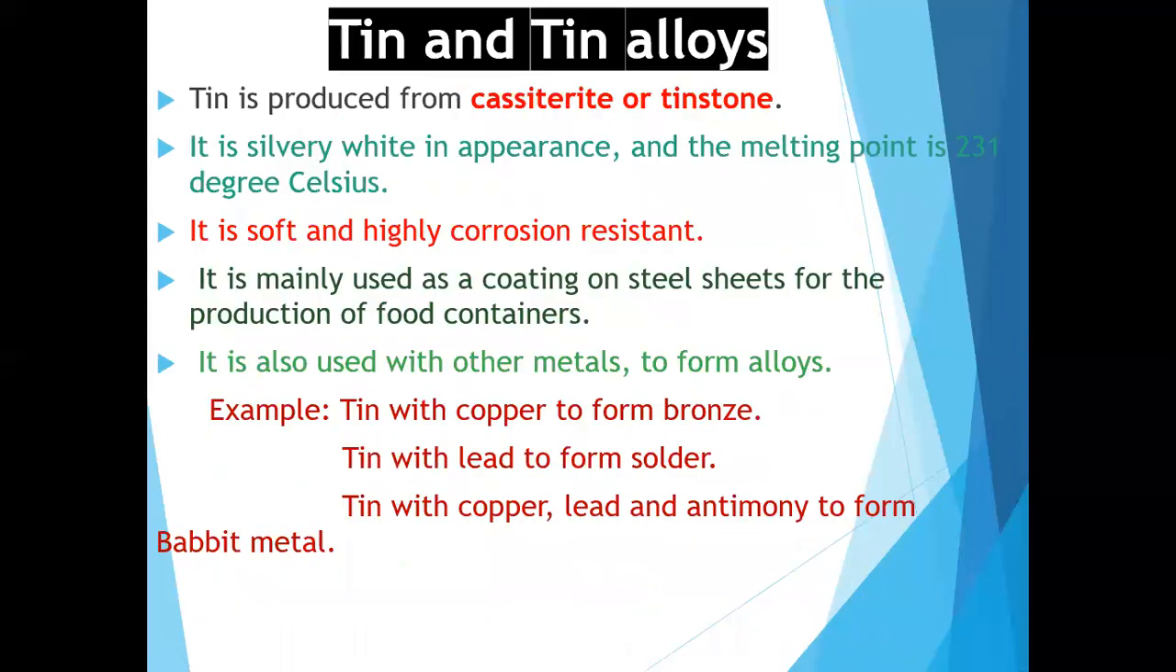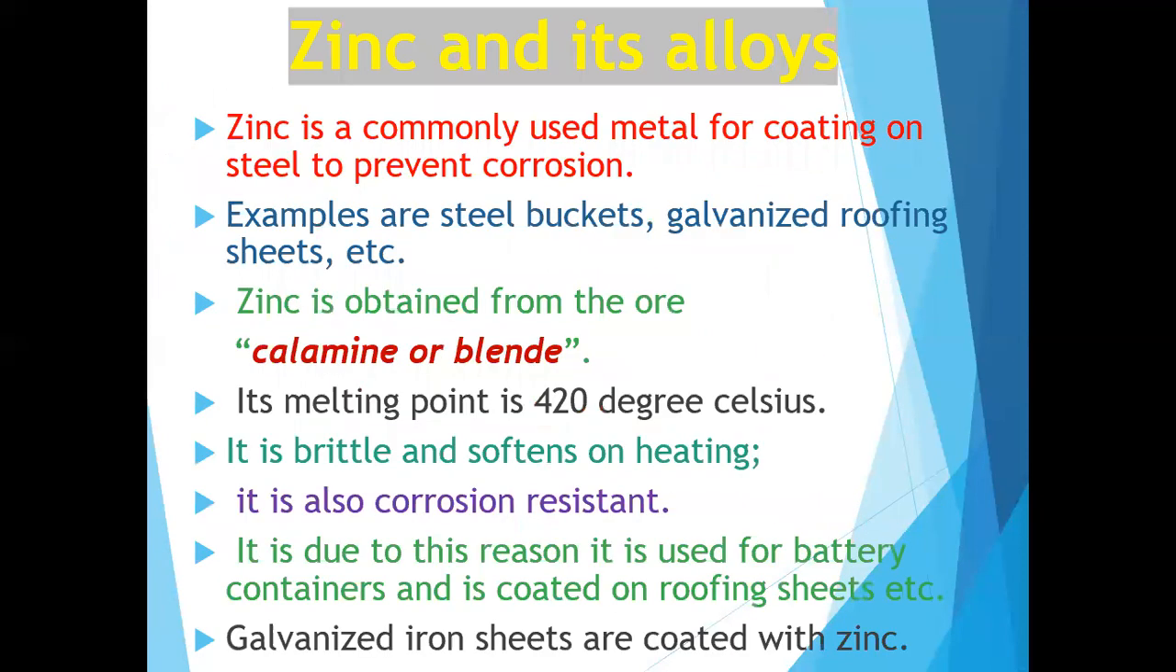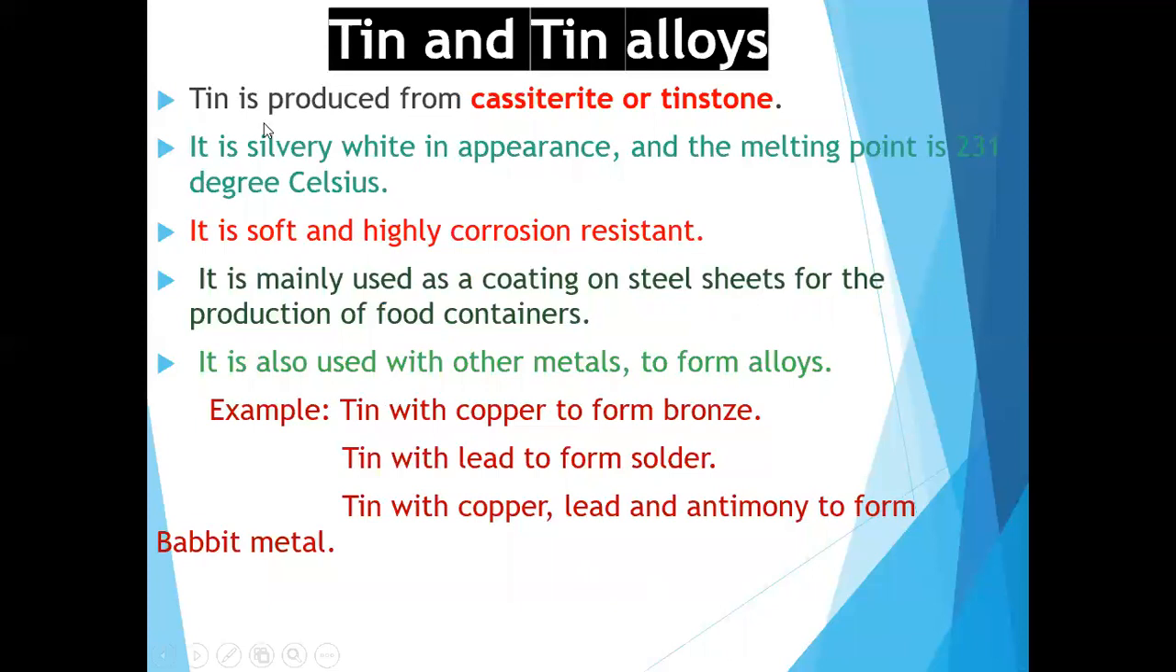Okay, so next one is tin and tin alloys. Tin is produced from the ore. What is the ore? Cassiterite or tin stone. Okay, cassiterite or tin stone. It is silvery white in appearance and the melting point is 231 degrees Celsius.